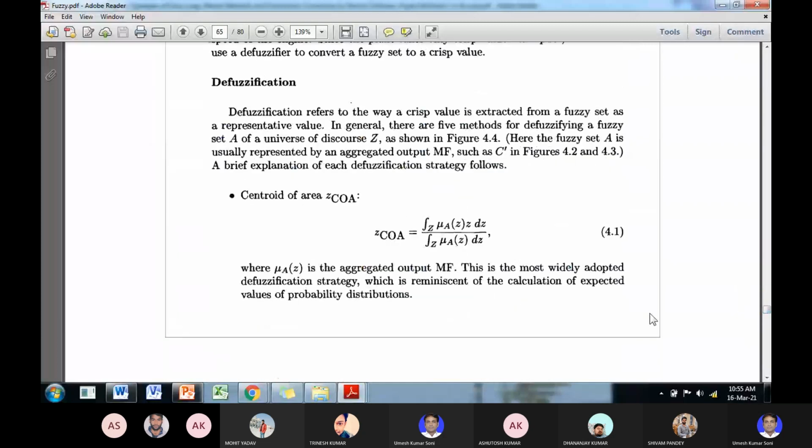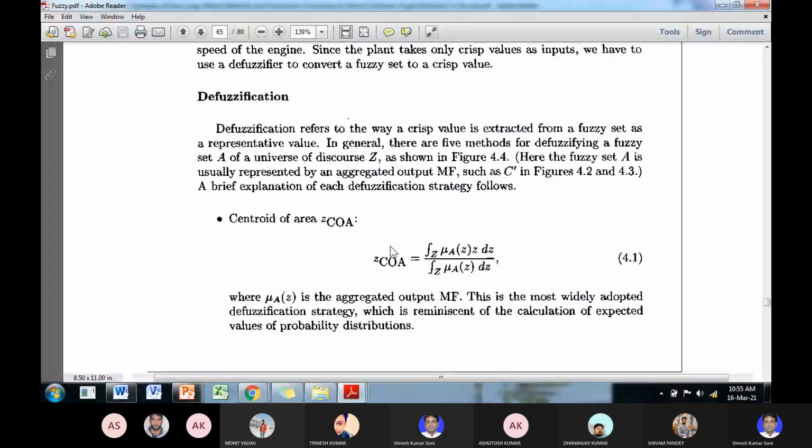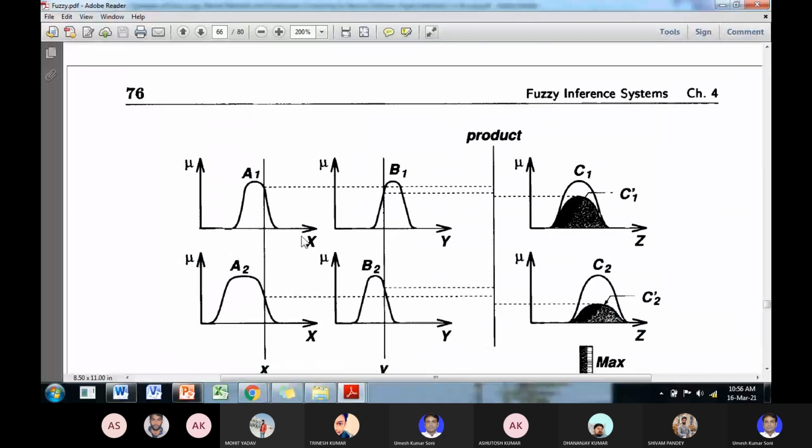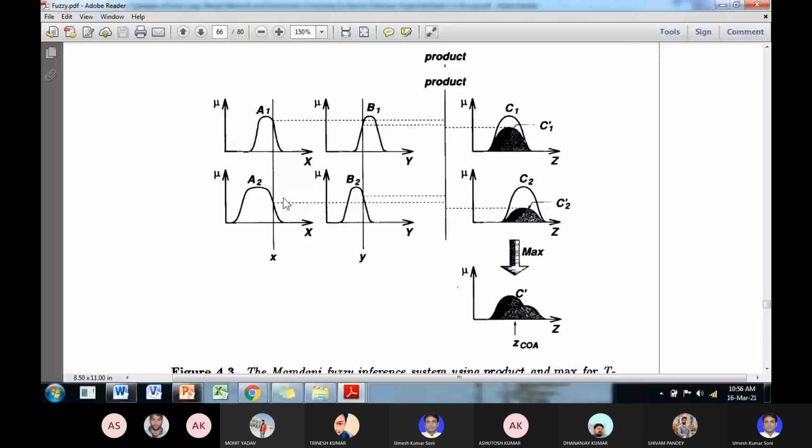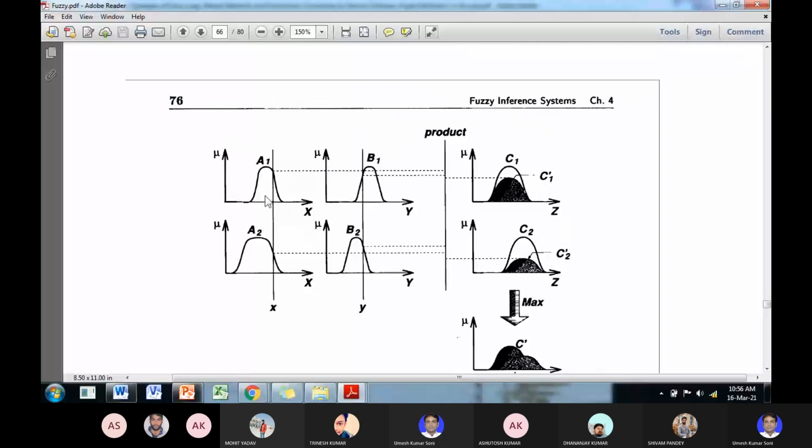ये सेंटर ऑफ एरिया। ओके स्टूडेंट्स, सेंटर ऑफ एरिया में क्या किया है इसने कि एक fuzzy set A1 है, A2 है। ओके, single input single output system है। सपोज यहाँ पे input A has A1 and A2 membership functions, and input B has B1 and B2 membership functions.